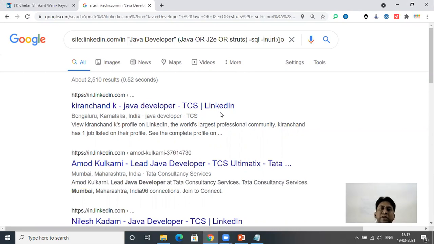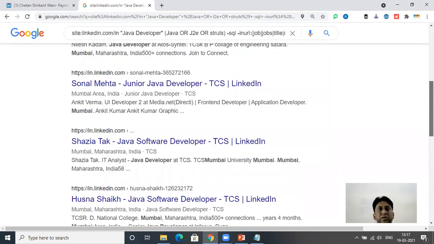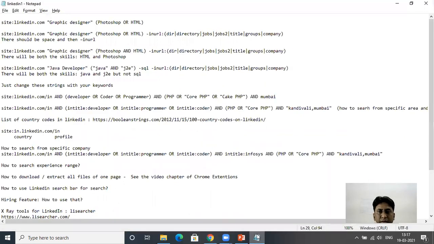This way you can find the profiles from that particular company. You just have to replace TCS with the company you're looking for, and then you will get all the profiles of people from that particular company. This can basically be used for headhunting.